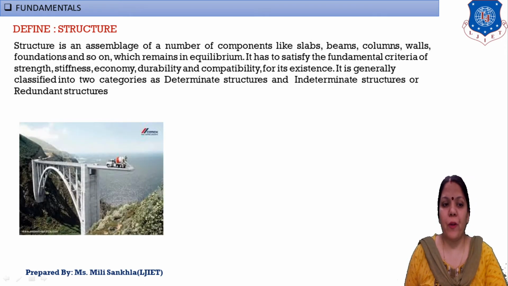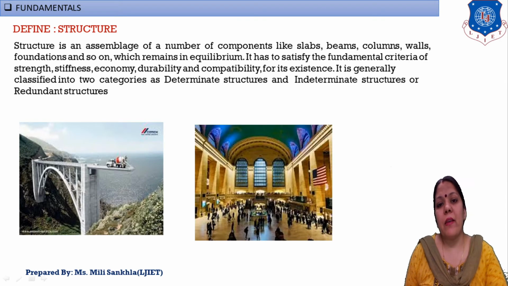Here I take two figures. In the first figure we can see a parabolic arch. This is one type of structure; the vertical member is the column and the horizontal member is the beam. In the second figure, a number of columns are given and this beam is resting on these columns. This is the roof of a house. Ultimately, the assembly of beam, column, slab, flooring and foundation makes a structure, and this structure satisfies stiffness, strength, economy and durability through the different components.